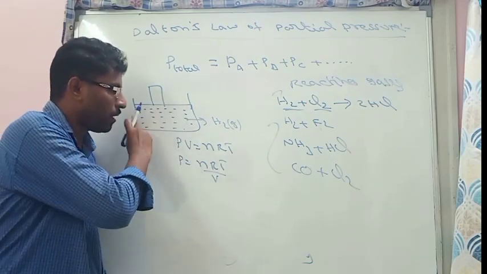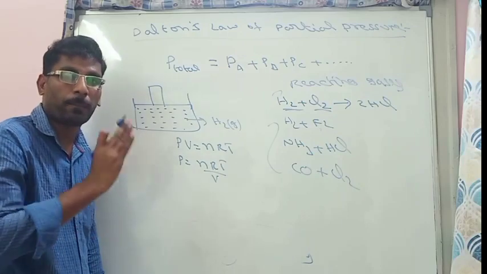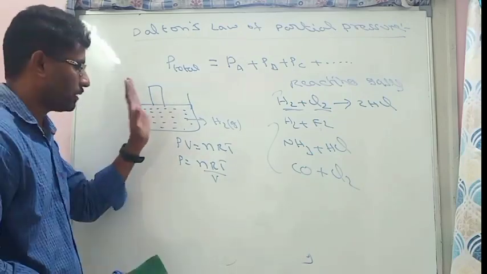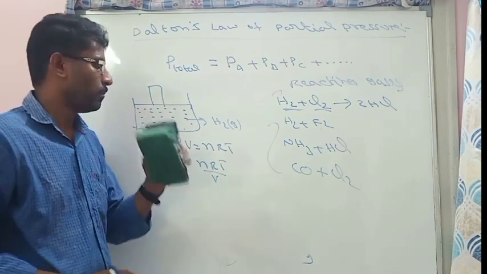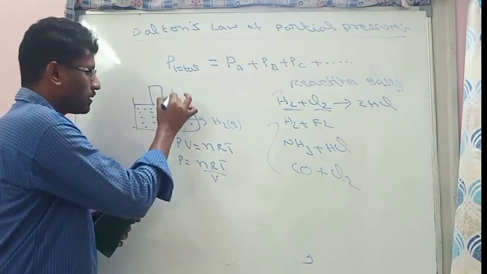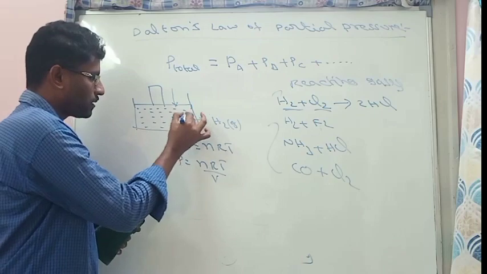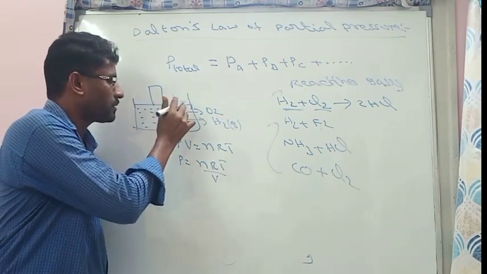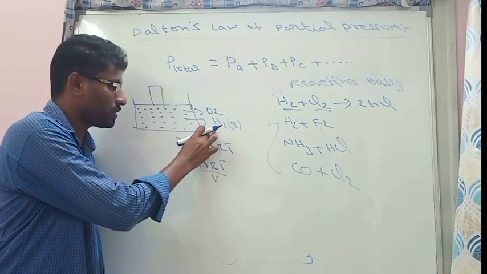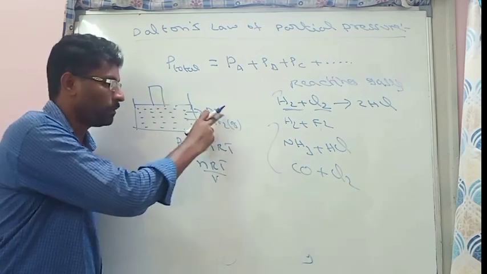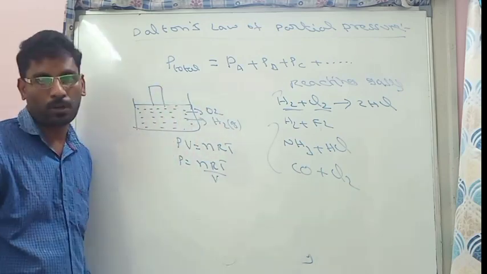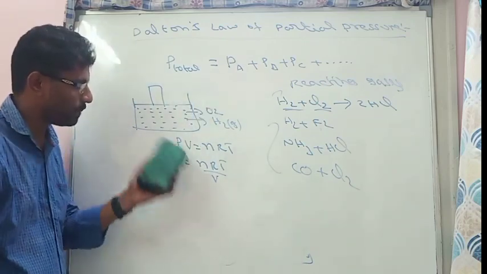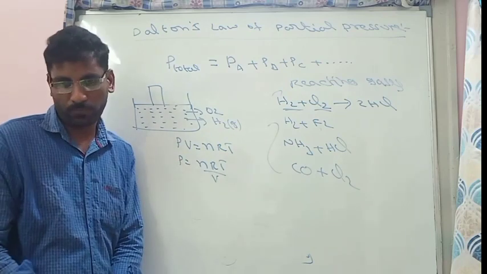Now, the pressure of hydrogen is called pure pressure. Here only hydrogen gas is present. However, in this, we also mix oxygen gas. So now it is a mixture of two gases. Hydrogen gas is present in the same volume, and oxygen gas is also present in the same volume. Now again, hydrogen also exhibits some pressure, and that pressure can be calculated by using the same formula.